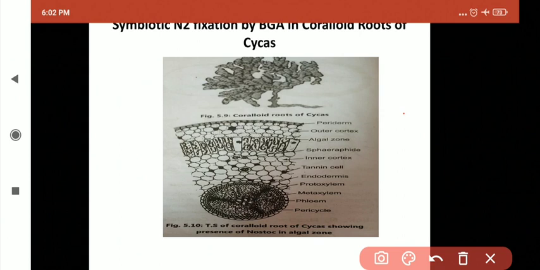for respiration. When the blue-green algae enter the coralloid roots, they establish an endosymbiotic relationship. It starts fixing atmospheric nitrogen in its heterocysts and provides the fixed nitrogen to the host plant. So the Nostoc filaments are present in the middle cortex here. You can easily see.